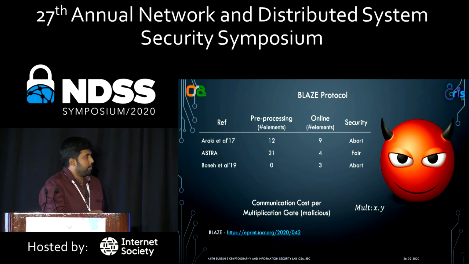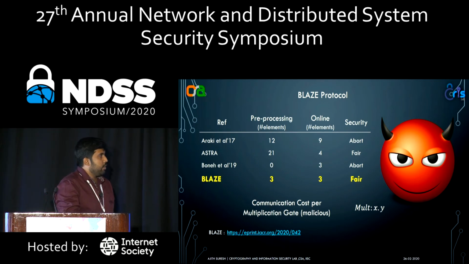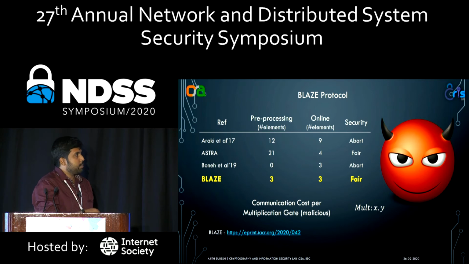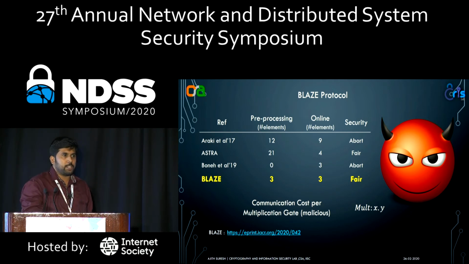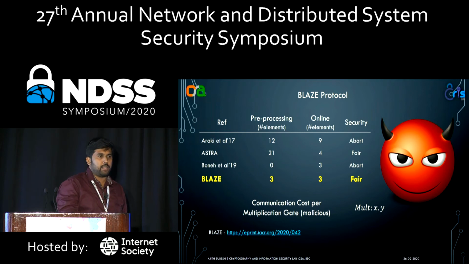So this is the protocol by Boneh et al., which we use in our protocol. What we do is, we shift this protocol to the pre-processing phase. That's why we have a 3-element communication in the pre-processing phase. And we use all the distributed zero knowledge and the expensive primitives in the pre-processing, which is the data independent phase.